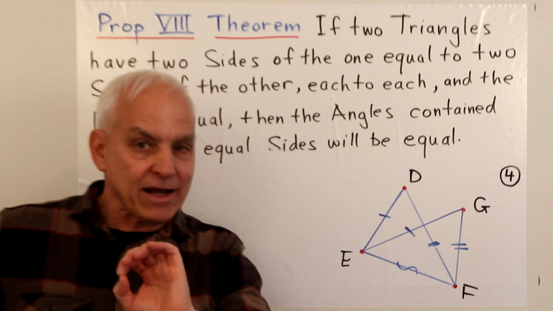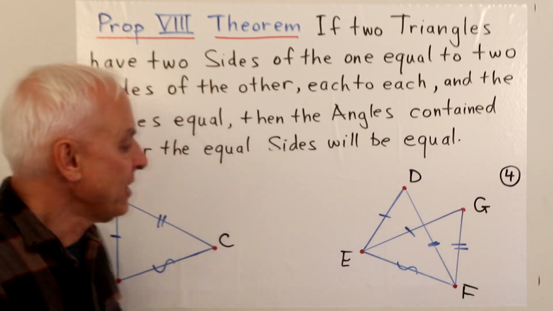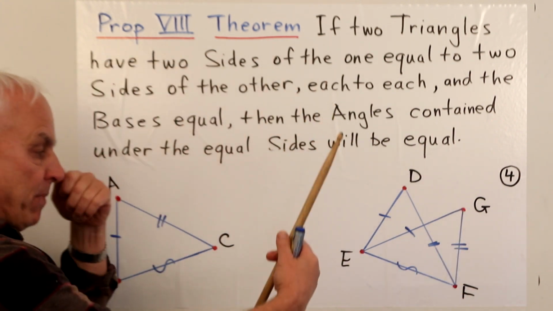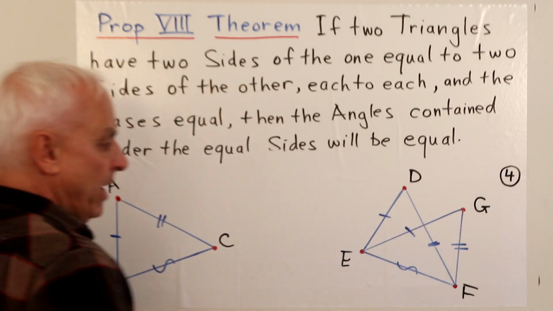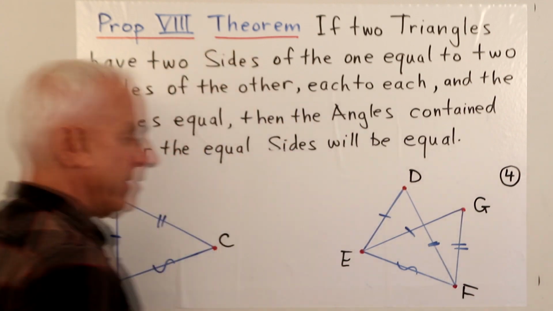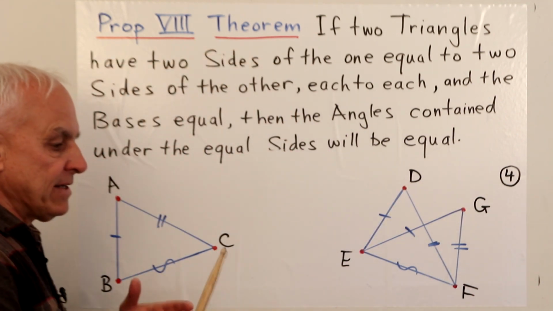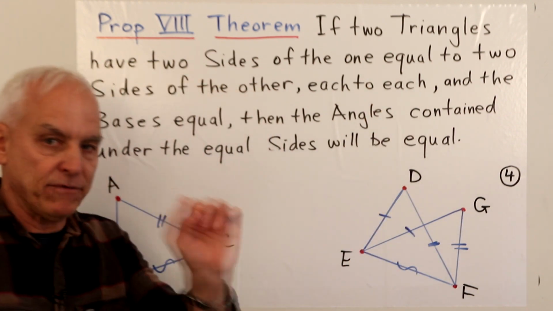Well, because it's exactly the situation in the proposition that we've just proven. Okay, here we have a base. Here we have 2 points on the same side of that base. And these two sides emanating from E are equal, and these two sides emanating from F are equal. And we've just shown that that's impossible, that if we have such a configuration, D and G actually have to coincide.